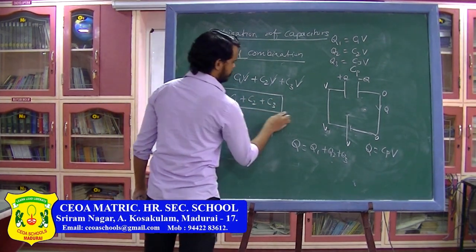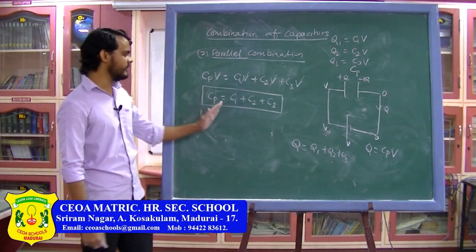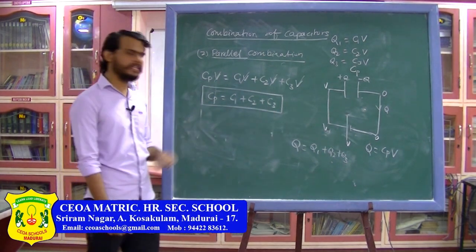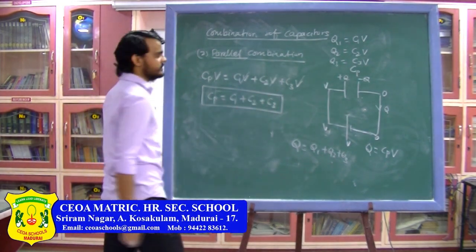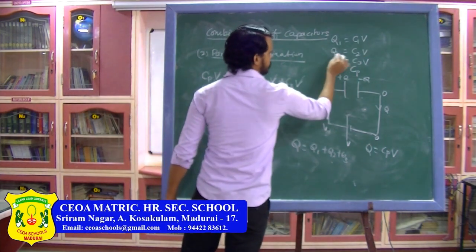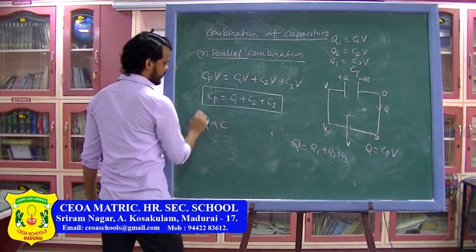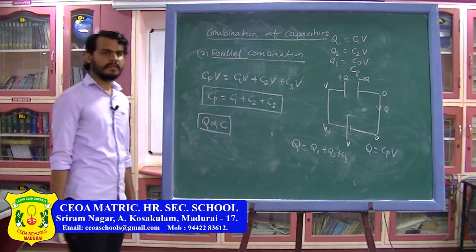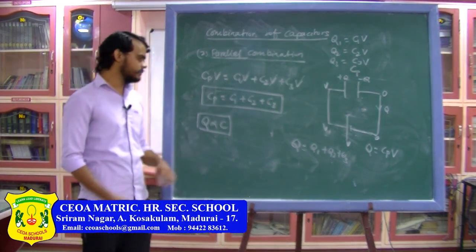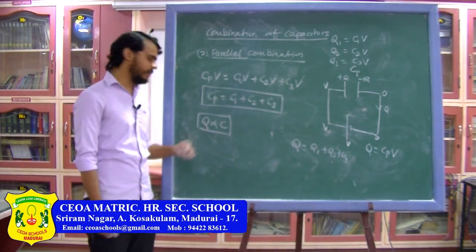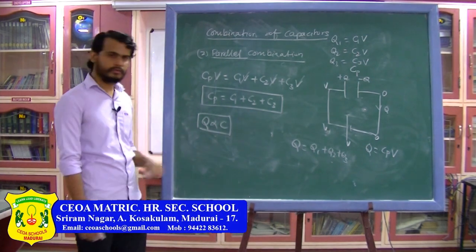So this is the formula for parallel combination of capacitors. So in parallel combination of capacitors, you can simply add the capacitance of all the capacitors, you will get the equivalent capacitance. Similarly, charge on the capacitor Q1 can be written as Q1 is equal to C1V, Q2 is equal to C2V. So from here I can write charge is directly proportional to the capacitance of the capacitor in parallel. So when you are connecting the capacitors in parallel combination, potential across all the capacitors will be the same, but charge on all the capacitors will be different, and the capacitor which has more capacitance will have more charge.